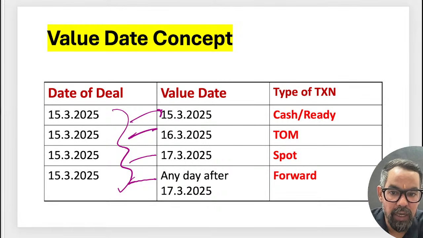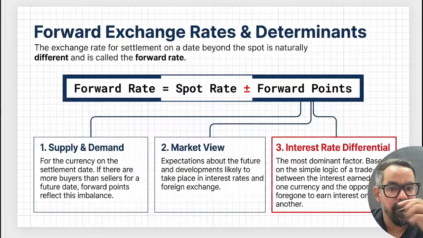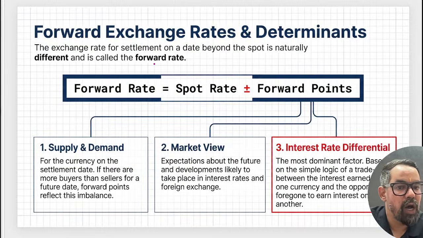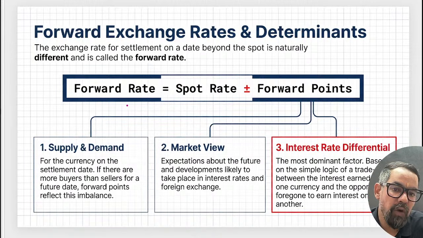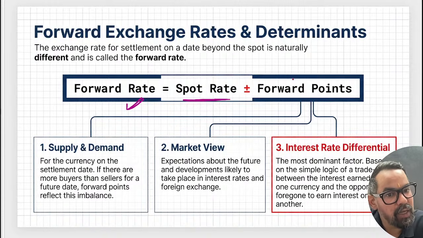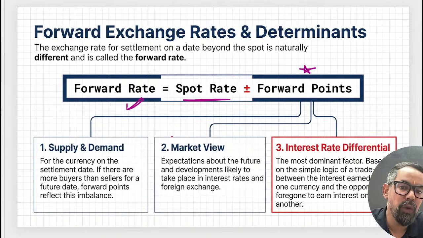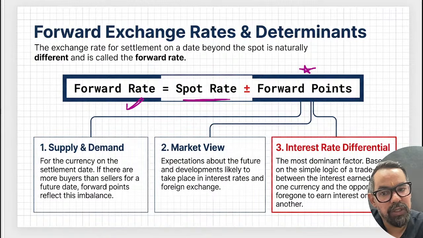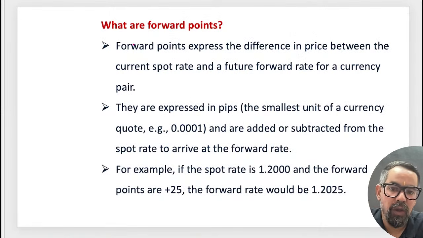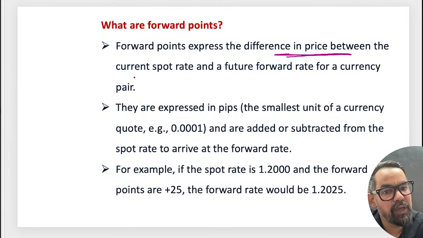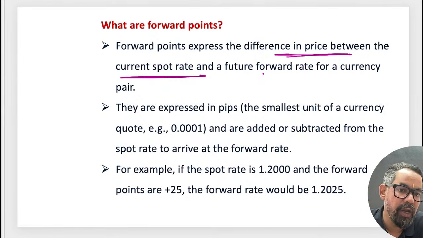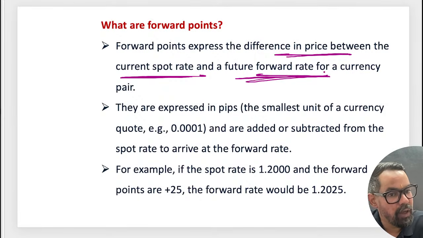Now, the next one is your forward rate. So how do we calculate forward rate? Forward rate is equal to spot rate, the current market price, plus or minus forward point. Okay, forward point is basically the differential. Forward point expresses the difference in prices between the current spot rate and the future rate, the forward or future rate of a